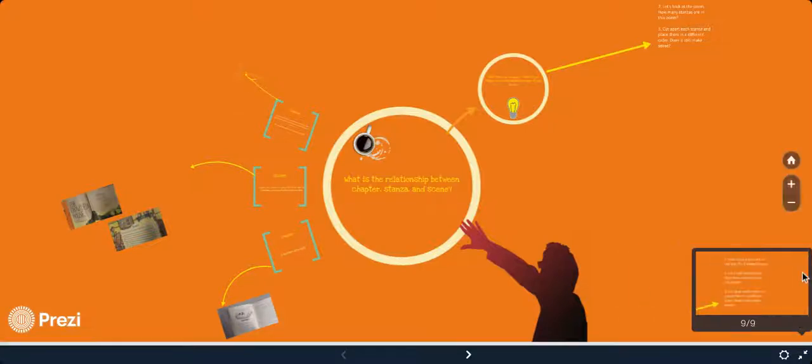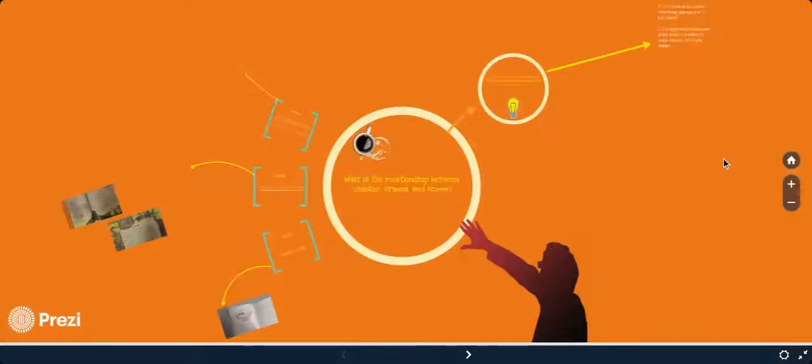Hi there. Today we're going to talk about poetry and we're going to learn about different things like chapters, stanzas, and scenes. We're going to talk about what the relationship is between all of them. We're going into a unit about poetry and we're going to learn all the different types of poems. You may have learned this kind of thing in second grade as well. So today we're going to talk about what the relationship is between chapter, stanza, and scene.